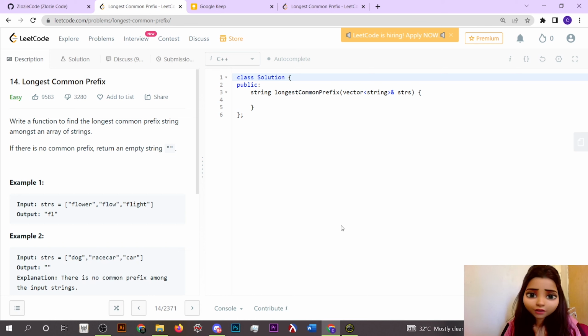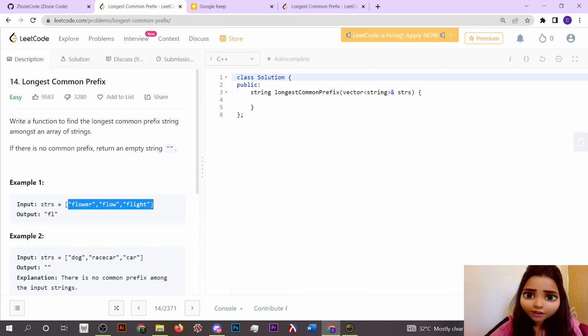So today we are going to solve a Leetcode problem which is longest common prefix. Here we are given a vector of strings. In this we have so many different strings, and we have to find the longest common prefix.